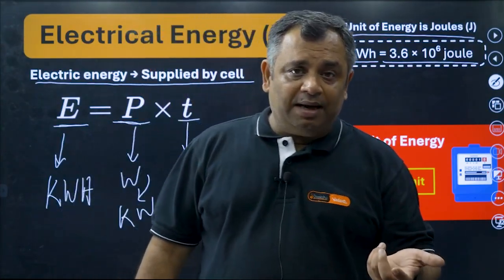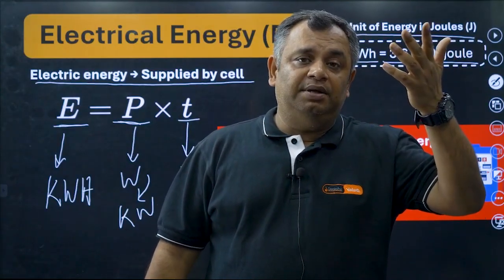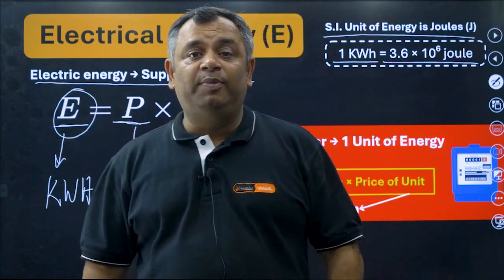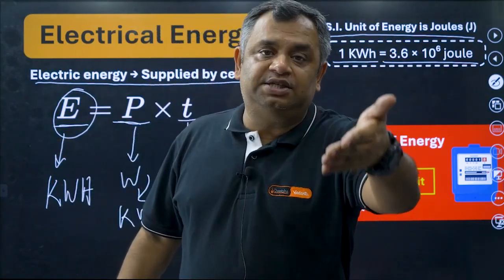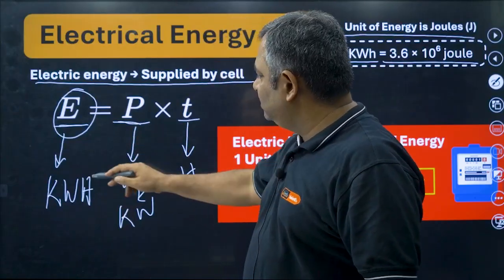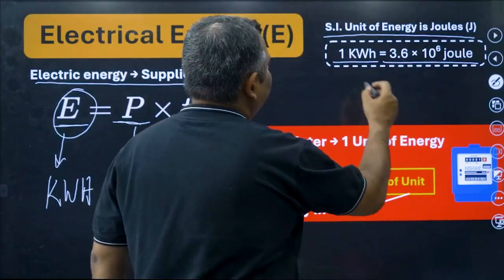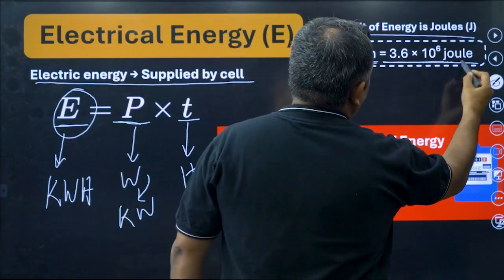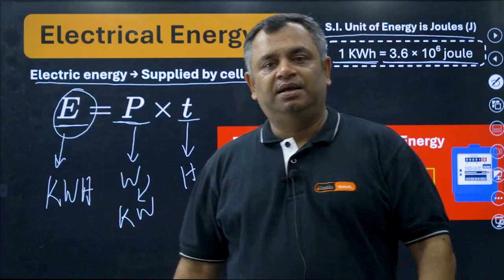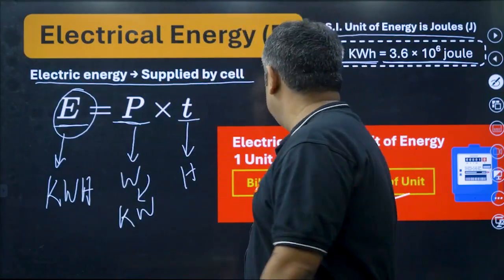So if a question comes asking you to give the energy in joules, like how many joules of energy are being utilized, you will calculate that as P into T in kilowatt hour. Then the conversion is that 1 kilowatt hour is 3.6 into 10 power 6 joules. Clear about this? Okay, remember this. Let's move on to the next.